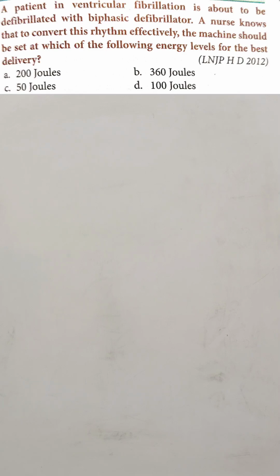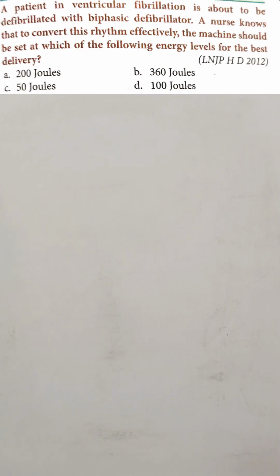Our next question. A patient in ventricular fibrillation is about to be defibrillated with biphasic defibrillator. A nurse knows that to convert this rhythm effectively, the machine should be set at which of the following energy level for the best delivery, right? So in this question, we know that patient is having ventricular fibrillation and now patient is going to be defibrillated, right? So at that time what amount of energy is to be given? Option is 200 joule, 300 joules, 50 joules, 100 joules, right?